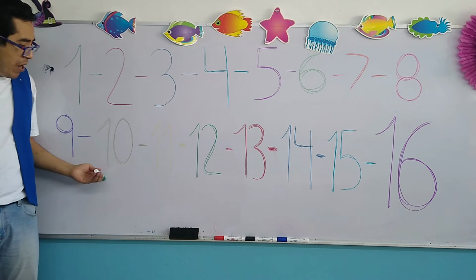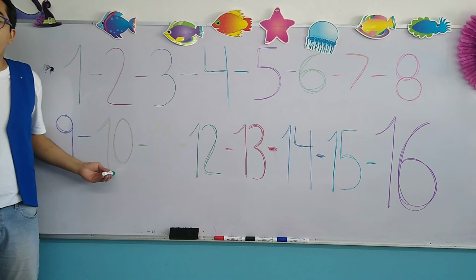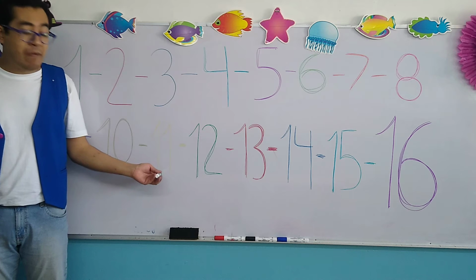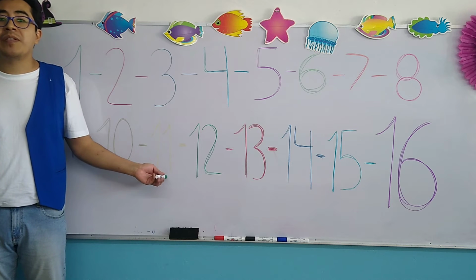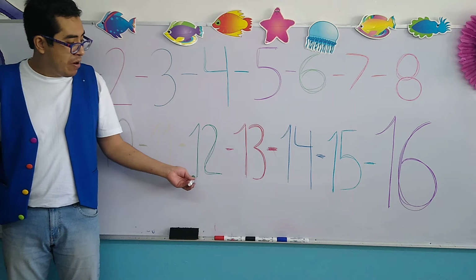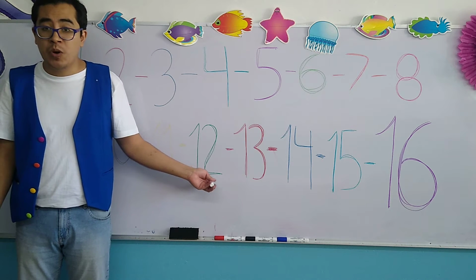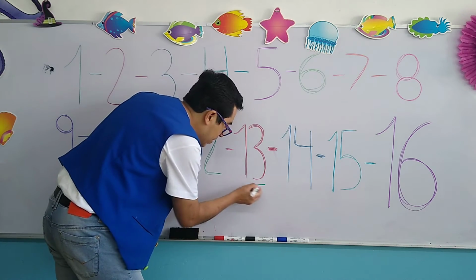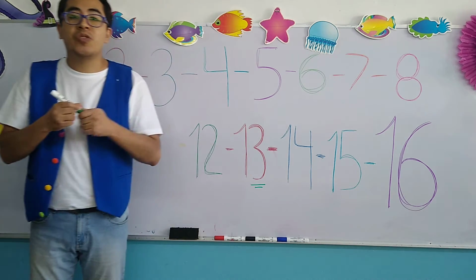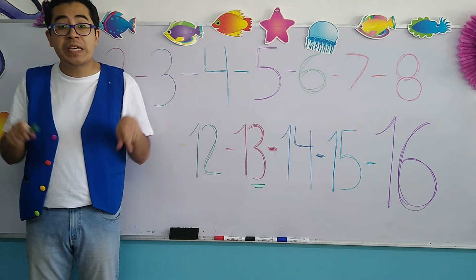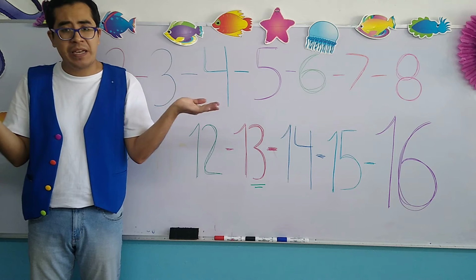Number 10, a 1 and a 0, it makes number 10. Number 11, number 1 and number 1, it creates number 11. Number 12, number 1 and number 2, it creates number 12. Now, starting with this number, we're going to start with the teens. Vamos a comenzar con la familia de los teens, okay? Why teens?